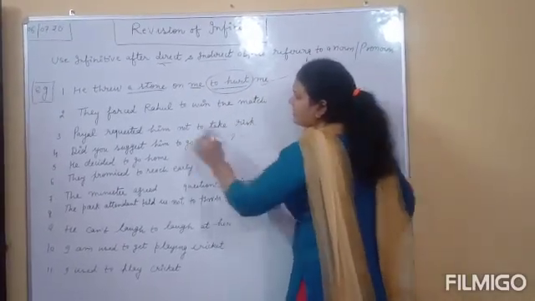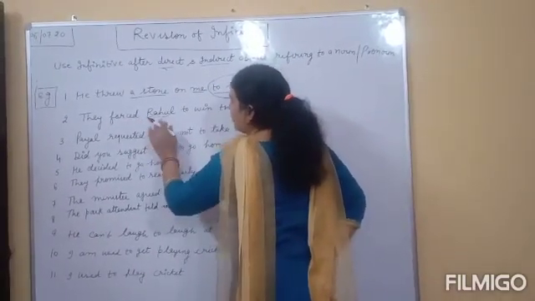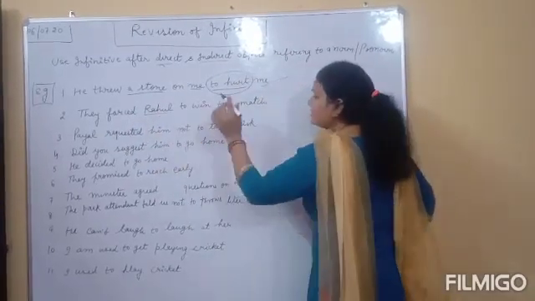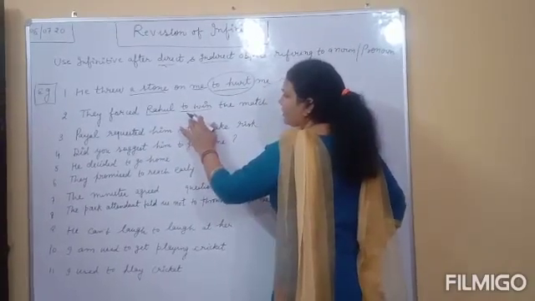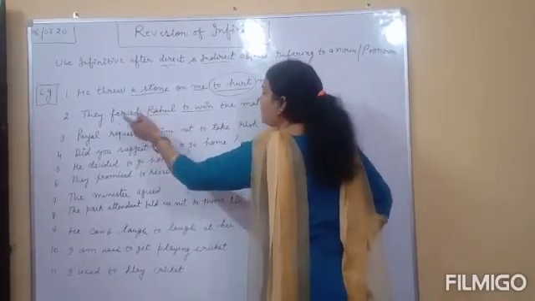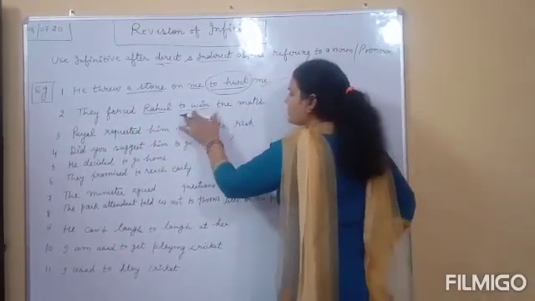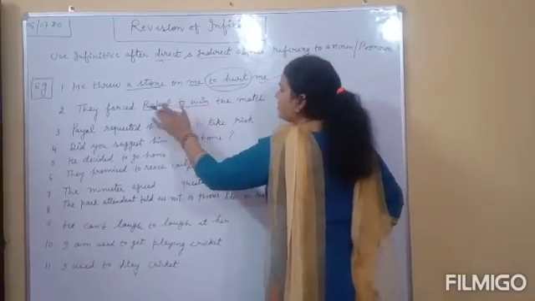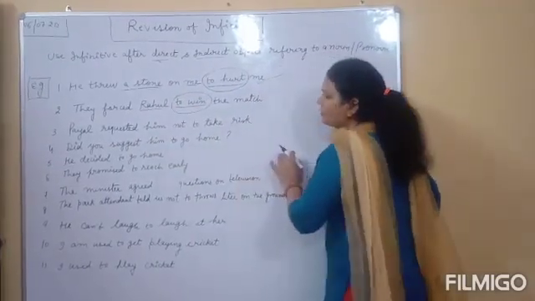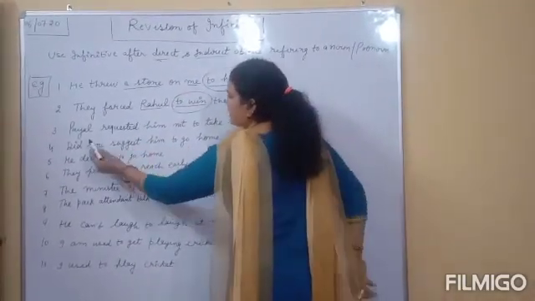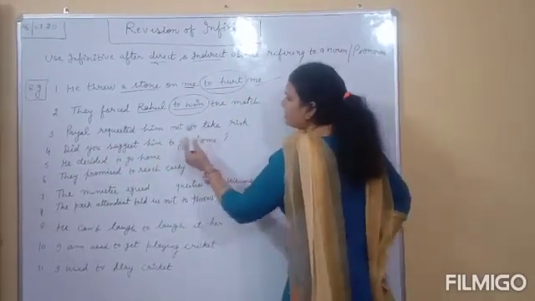In the second sentence, they forced Rahul. Your object is Rahul and this is direct object. And after it we use what? To infinitive. Clear? They forced Rahul. For what they forced Rahul? To win the match. Clear? In this sentence you can see the purpose of forcing Rahul. Understand? That's why we used to infinitive. Clear? In the third sentence, Payal requested him not to take risk.